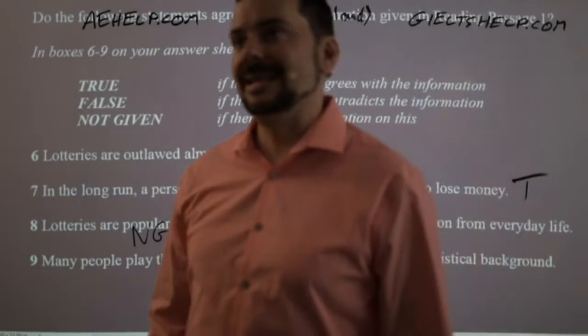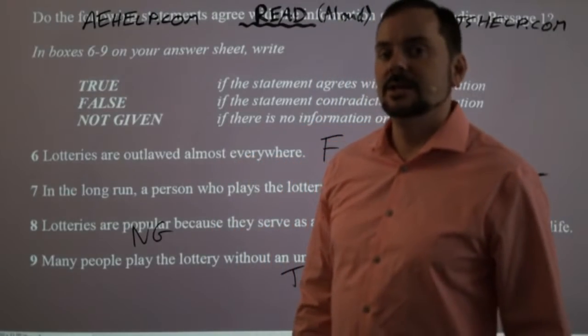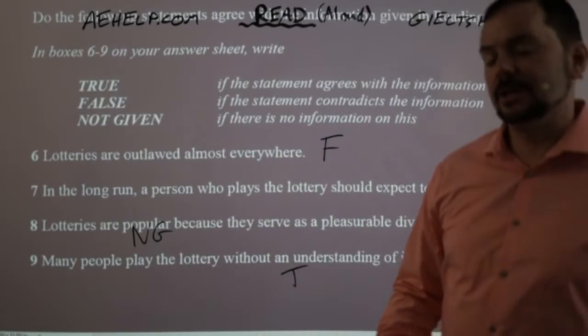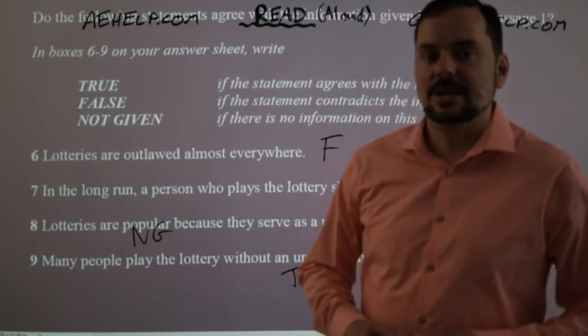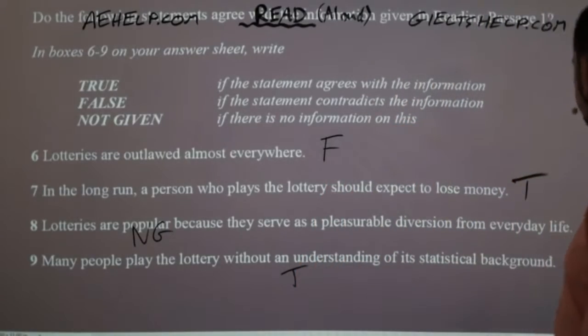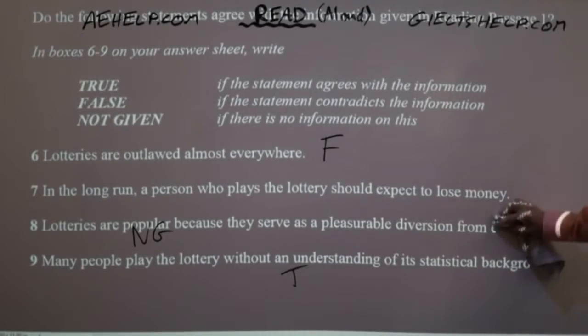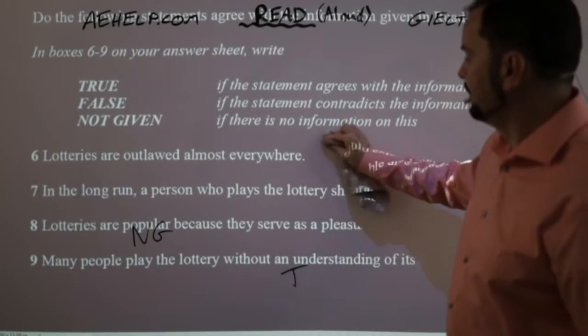You have 10 times greater chance of being struck by lightning than you do winning the lottery. And I think a lot of people don't get that. Okay? All right? So again, true, false, not given comes from logic and reading the paragraph.